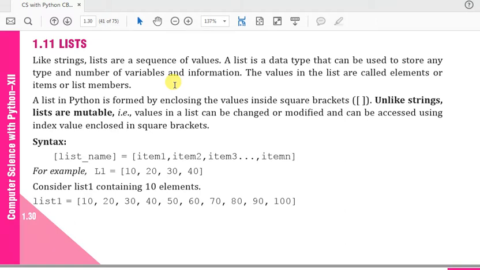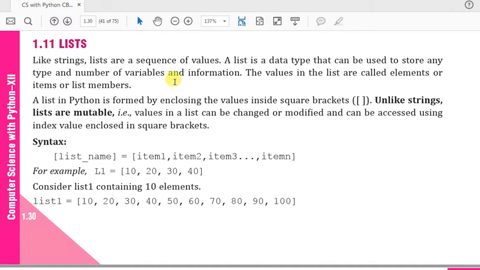A list in Python is formed by enclosing the values inside square brackets. Unlike strings, lists are mutable. Mutable means we can change the elements of a list. Values in a list can be changed or modified and can be accessed using an index value enclosed in square brackets.